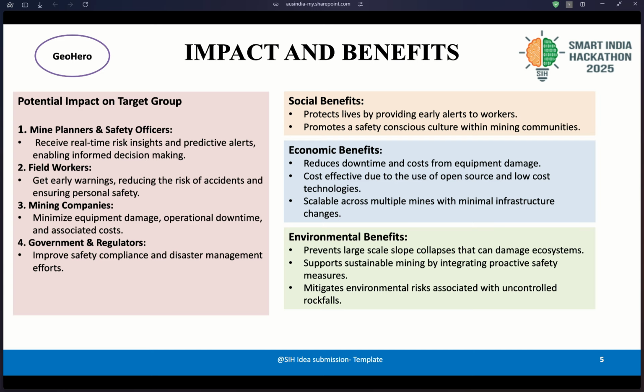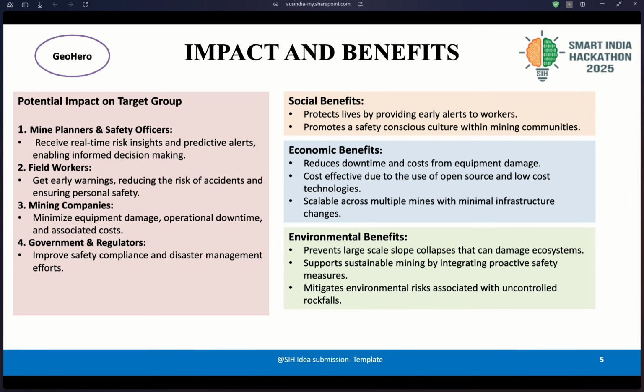Then the impact and benefit. How is it benefiting mine planners, field workers, and mining companies? Mine planners get predictive insight into mishaps beforehand, so they can plan and make decisions accordingly. For field workers, it saves their lives.